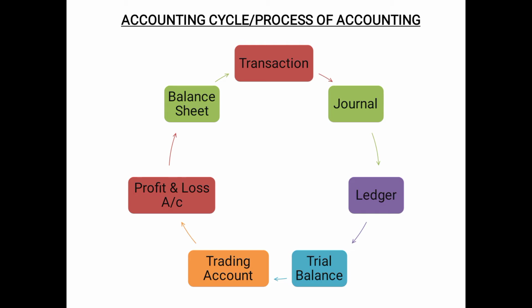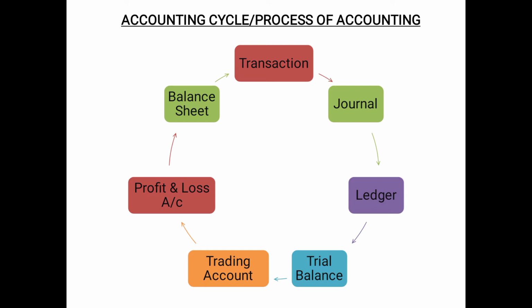As soon as the recording in the journal is done, all the transactions of similar nature have to be classified in an account form. That means all the sales have to be classified under the heading or account of sales. All the purchases from different suppliers have to be categorized in one account, that is purchases.